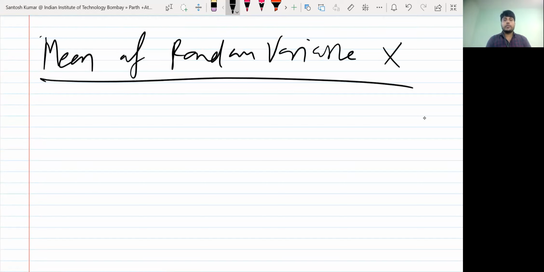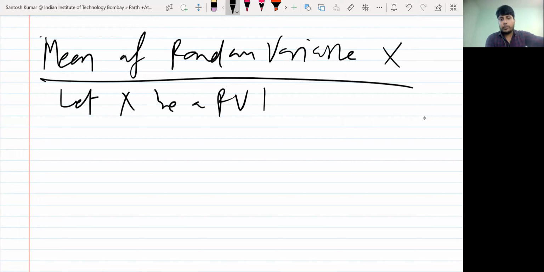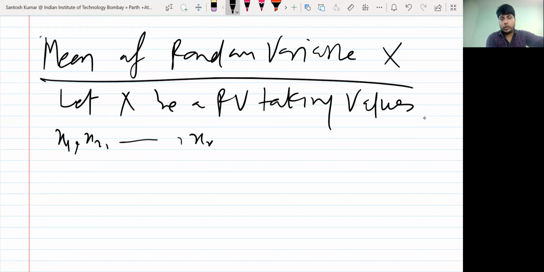Mean is a word from statistics. You know the average. So in the probability sense, what is the meaning of mean? You have a probability distribution. If I define it directly, it is like this: let x be a random variable taking values small x1, x2, and so on, small xn.